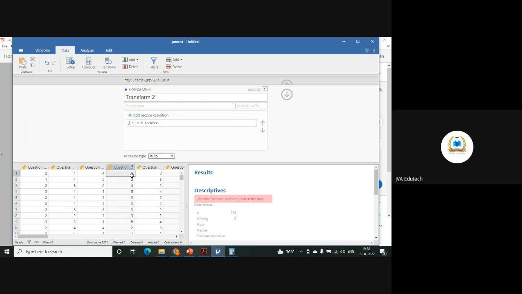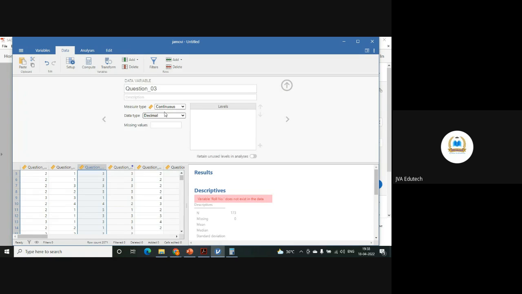What was 4 became 2, what was 2 became 4, what was 1 became 5, 3 will remain as neutral. So we have reverse coded it. So here now strongly disagree became strongly agree if you want to see. So simply you can click on this, and here you take it as integer.